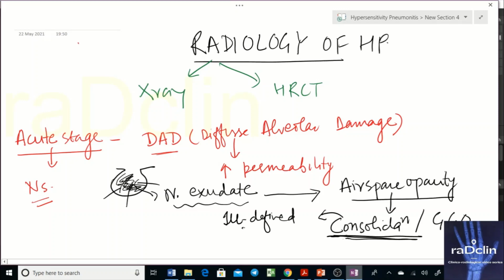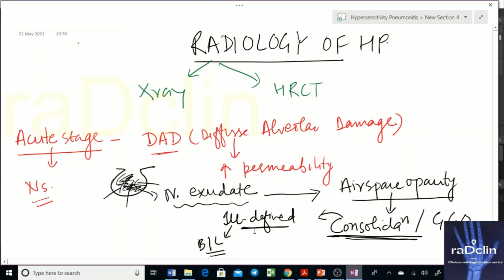Hypersensitivity pneumonitis is not affecting one particular part of the lung, or one lung only, right or left. The allergen is going through the airways, so it is affecting both lungs. That is why it will be bilateral, and it could be affecting different lobes.